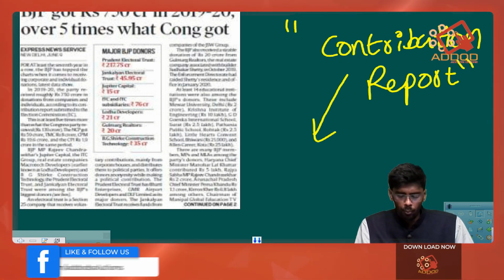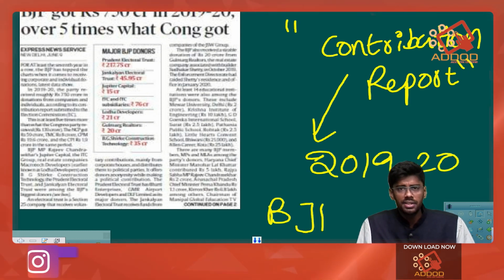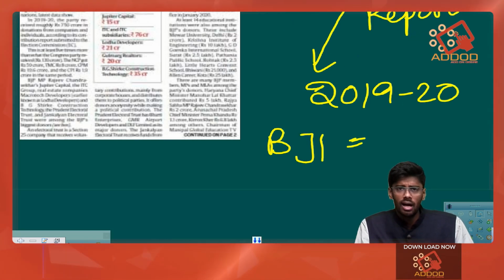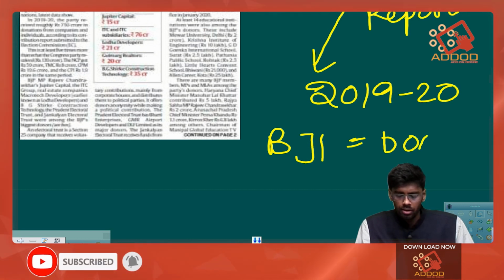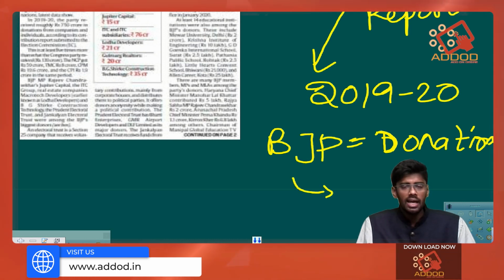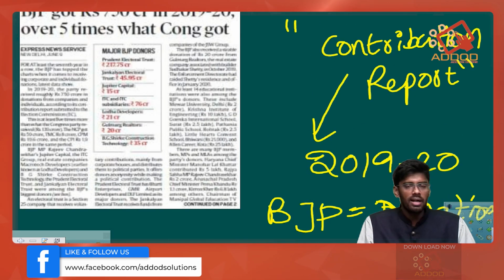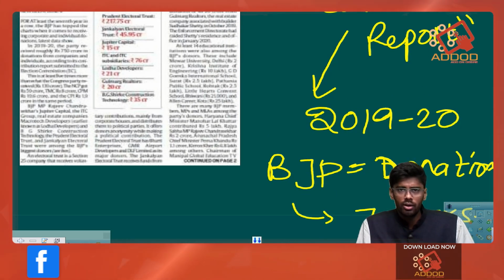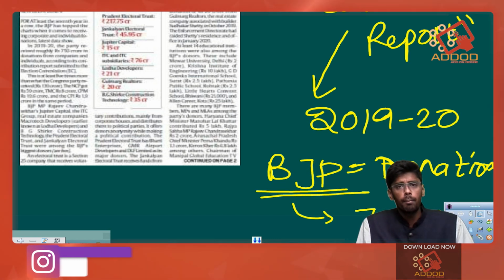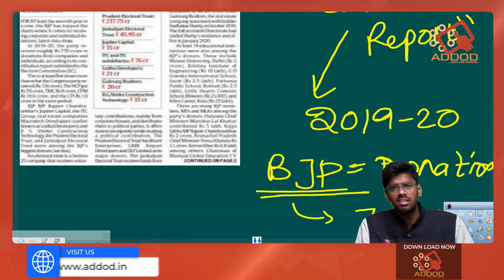And according to this report, for the year 2019-20, the BJP, that is the Bharatiya Janata Party, has got the highest money as donations. According to the report, the BJP has got 750 crores as donation, and the Congress party has got only 130-140 crores. What you need to remember is that it is the BJP which is getting the highest donations, at least for the last 7 years.